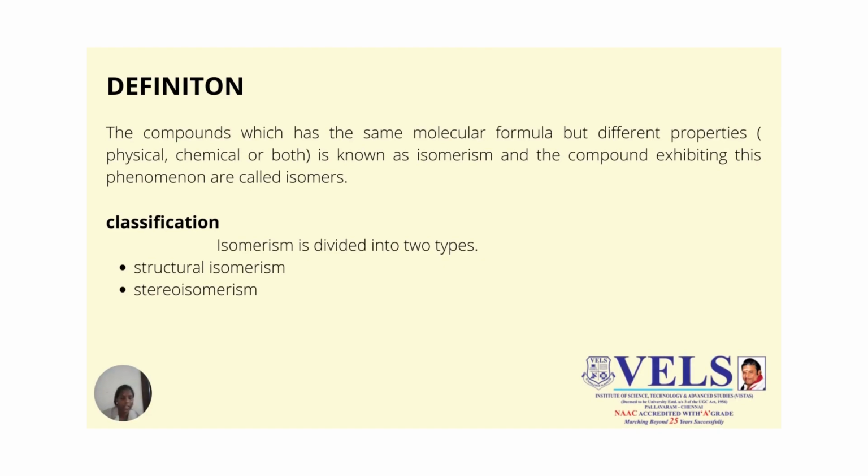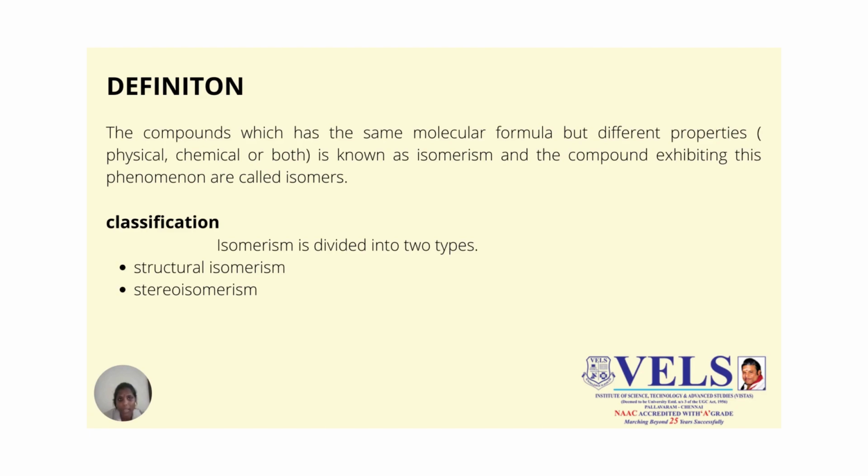So, first we are going to see what the definition of isomerism is. Isomerism is where compounds have the same molecular formula, but different properties, like physical and chemical properties.